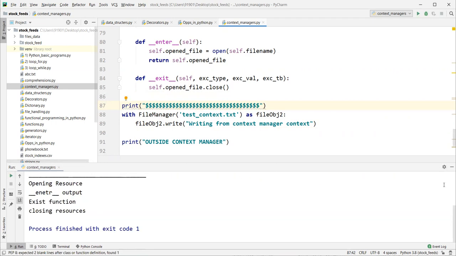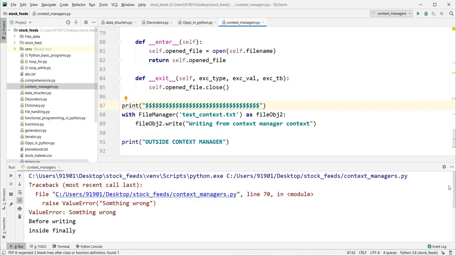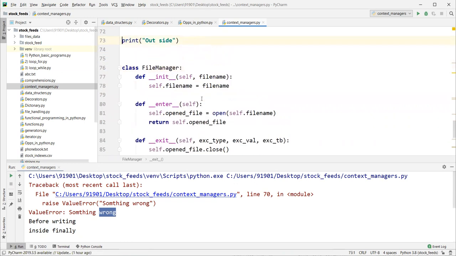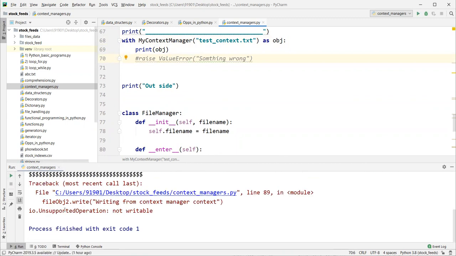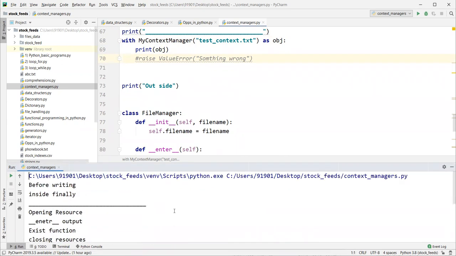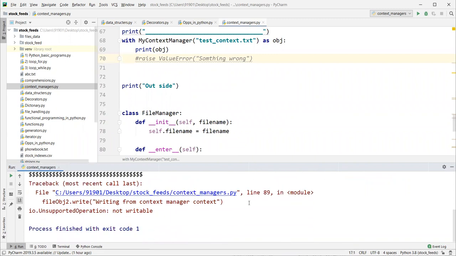What is happening? Let's verify. Seems like something is wrong. Let me comment this one out. Unsupported operation: not writable.